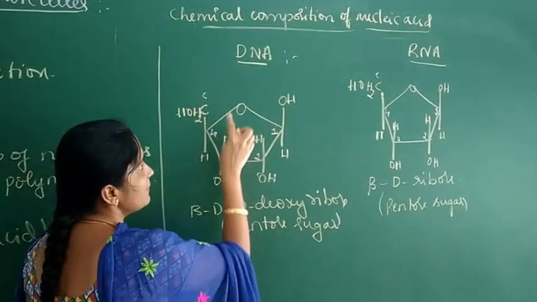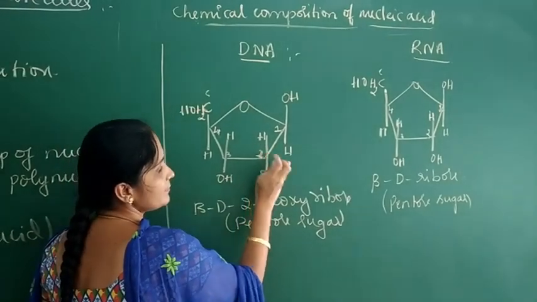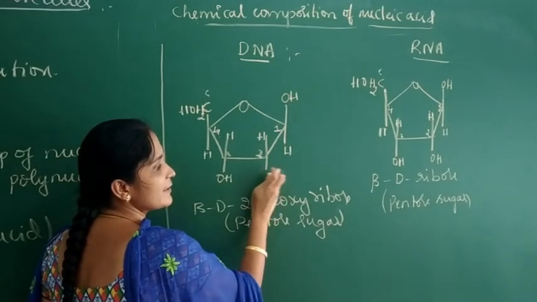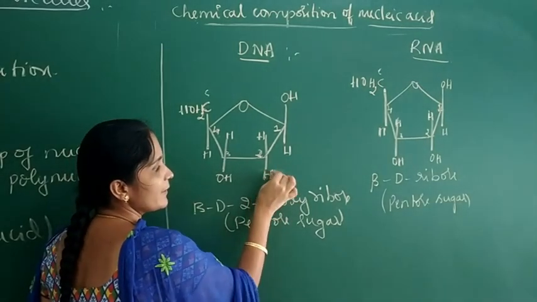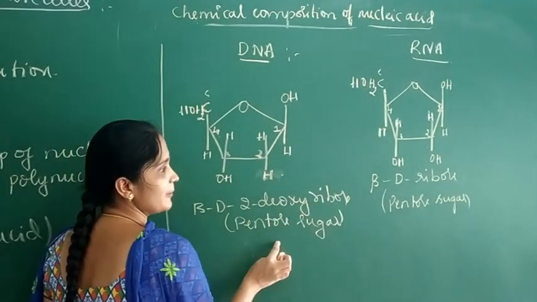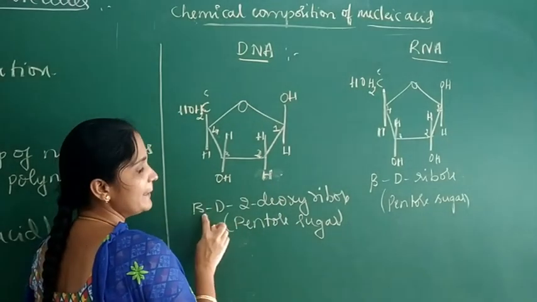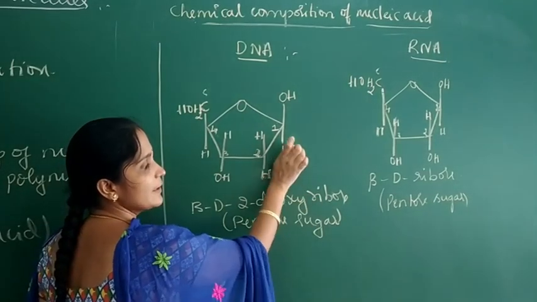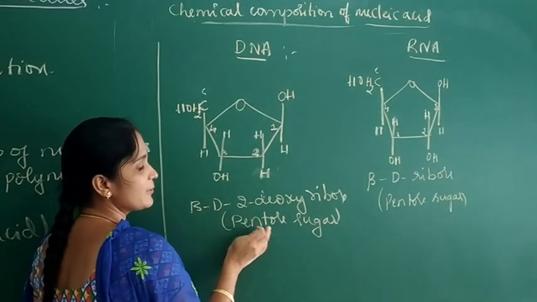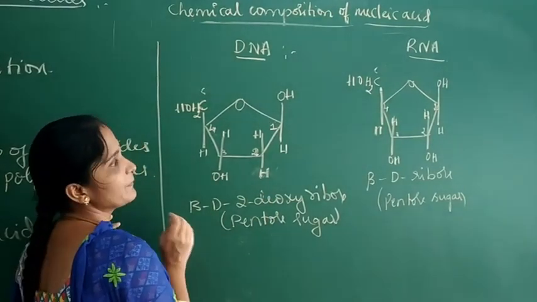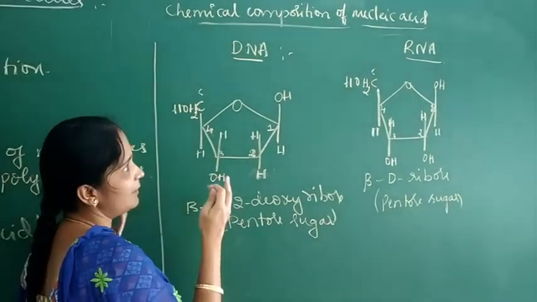So in DNA at the second position, remove 1 oxygen. Deoxy means removal of oxygen. So we get beta D 2-deoxyribose. This is the structure of the pentose sugar beta D 2-deoxyribose. At the second position, we have to remove 1 oxygen atom. So we get the pentose sugar moiety present in DNA. Next, the phosphoric moiety is the same in both DNA and RNA.